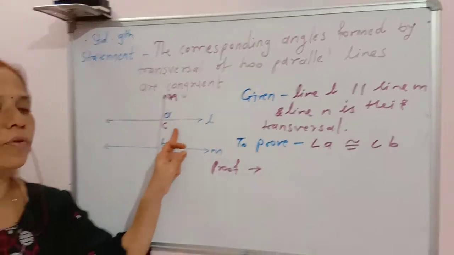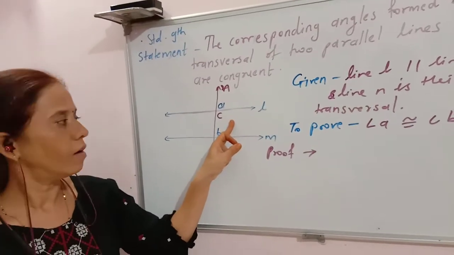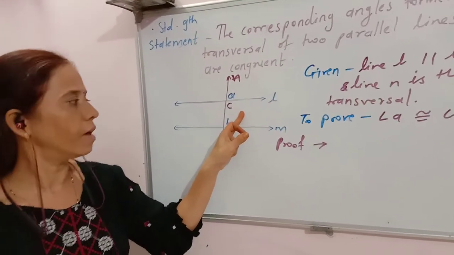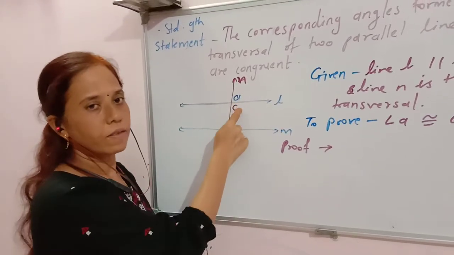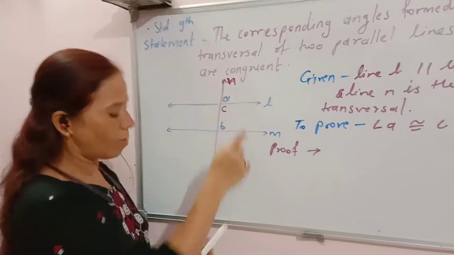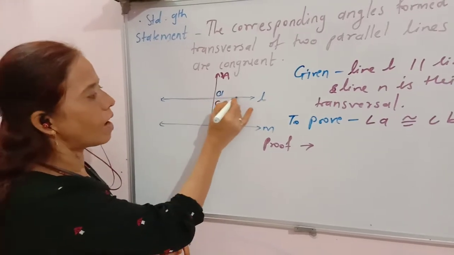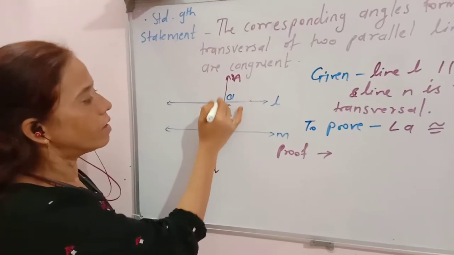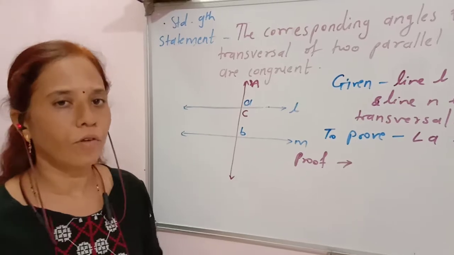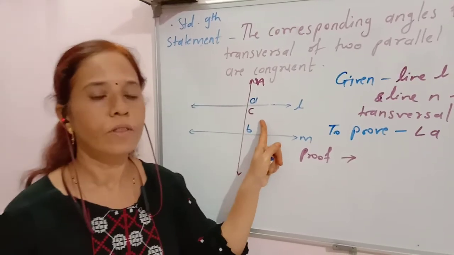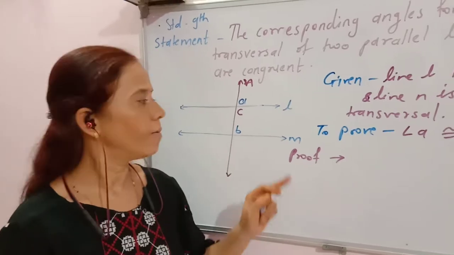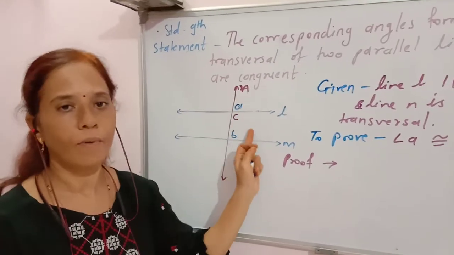You have learned before this what is meant by angles in linear pair. Two angles which have different interiors and have one common arm. This is their common arm, and their other two arms are opposite rays of each other. So these two angles are angles in linear pair. And what is the property of angles in linear pair? That they are supplementary.